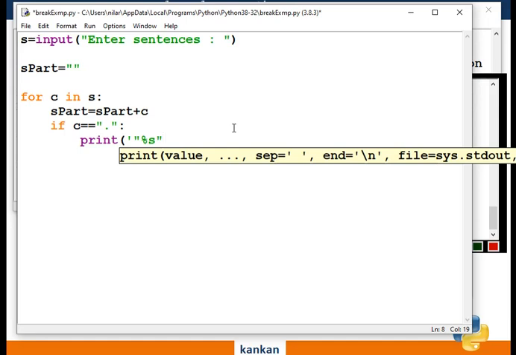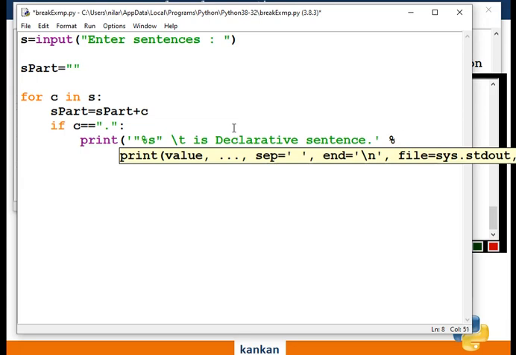Okay, now use the tab key and tell the user: this is declarative sentence. This is declarative sentence, and terminate it.